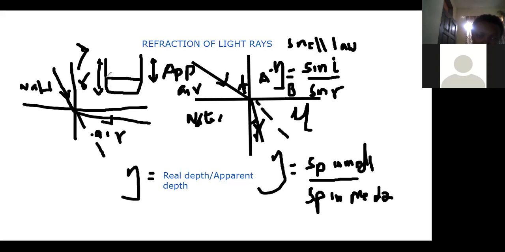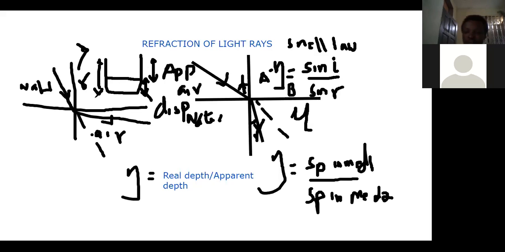And the difference between the real depth and the apparent depth, we call it displacement. So that's the difference between from here to here. We call it displacement, D-I-S-P. So this one is displacement. There's the apparent depth and there's the real depth.